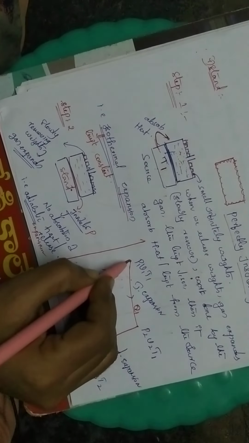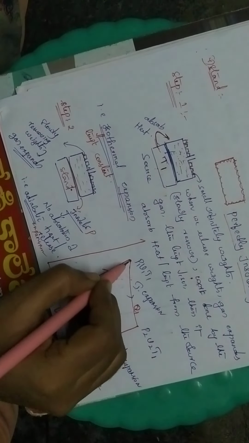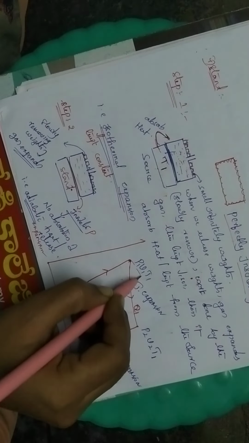See here we have a point. At this point pressure is P1, volume is V1, temperature is T1.